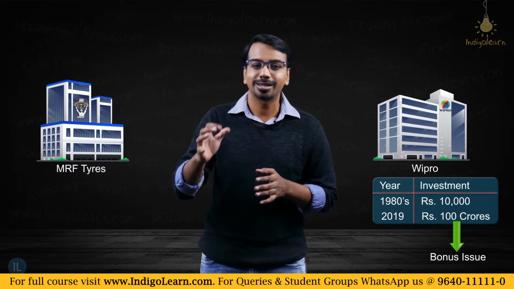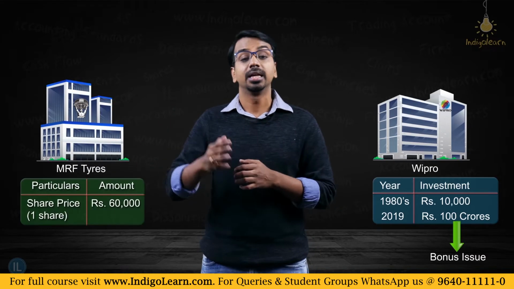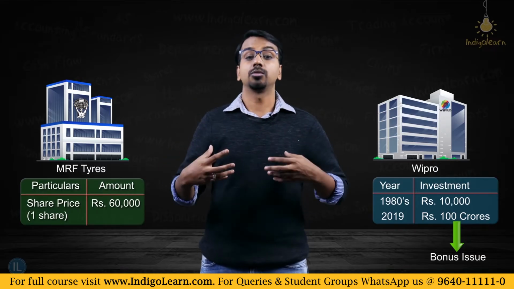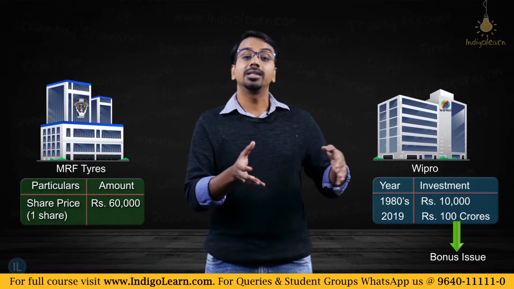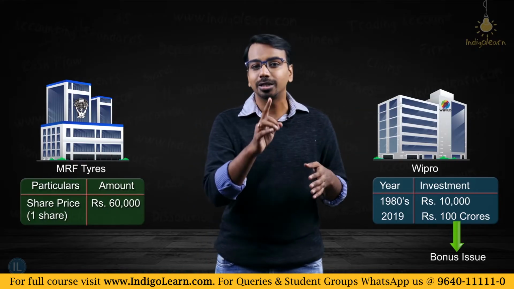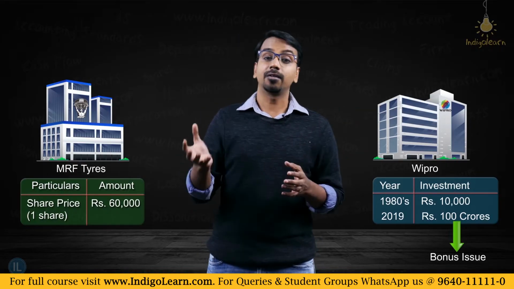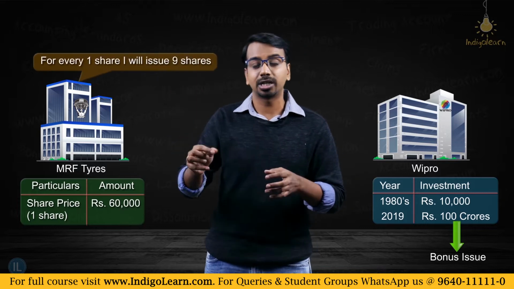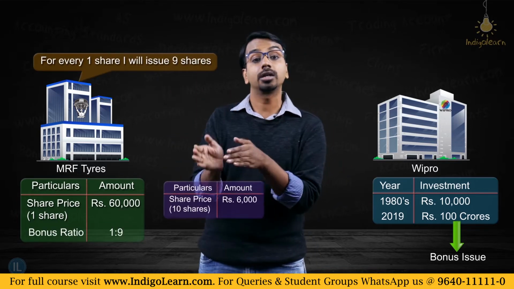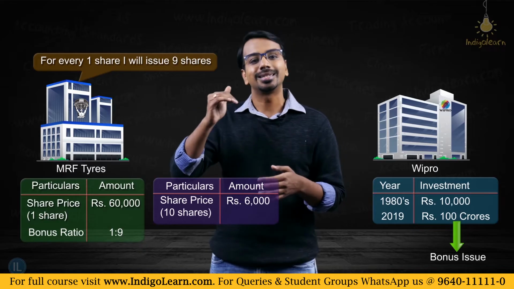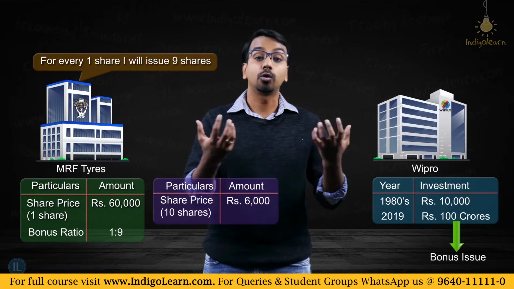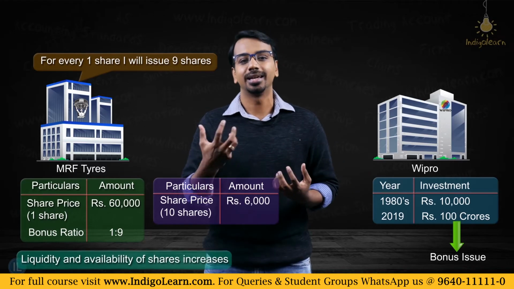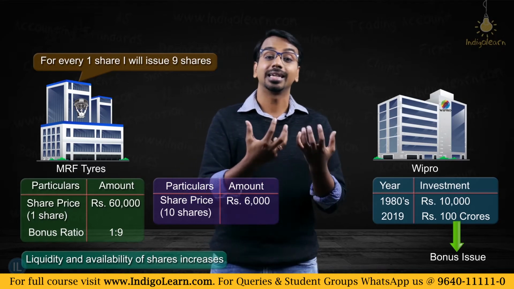MRF tires, the shares are quoted at about 60,000 rupees. Now, a common man, a person who is maybe earning 40,000 or 50,000 a month, may not be able to put in 60,000 at once to buy one share of MRF. But imagine if MRF says, for every 1 share, I'll issue 9 more shares. That means 1 share now becomes 10 shares. That 60,000 price comes down to 6,000. It becomes available to more and more people. The availability of shares increases. The liquidity in the shares increases.